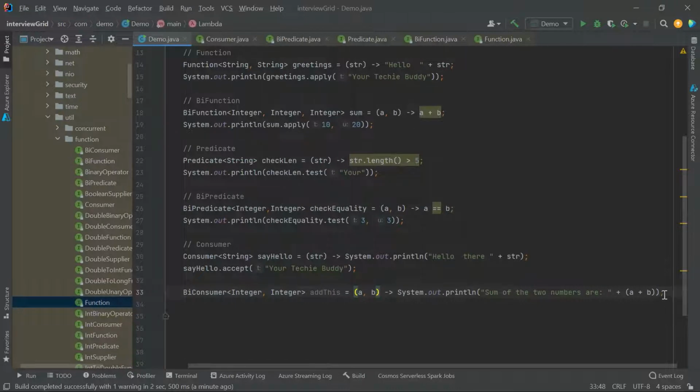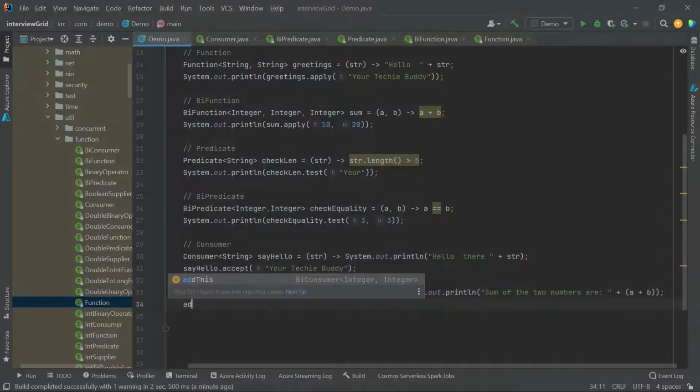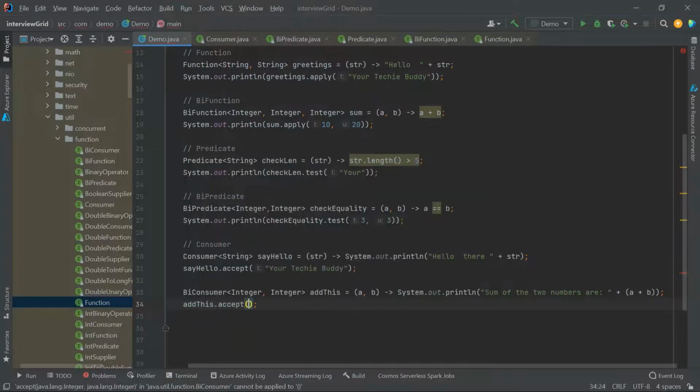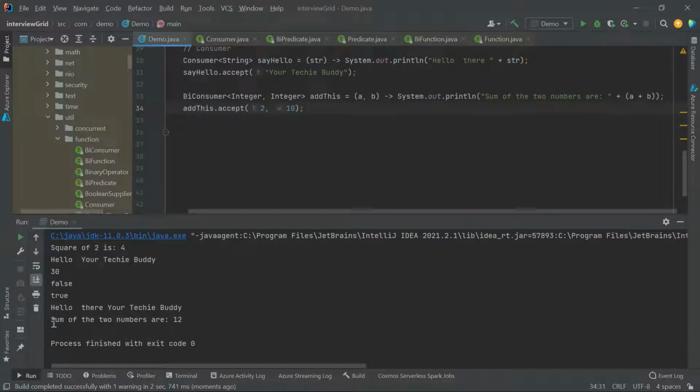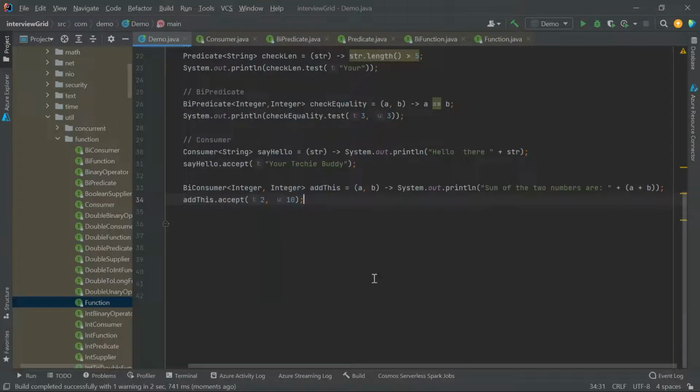So this is the expression which takes two inputs. It sums the two integers and it gives the output. So the variable is addThis and the interface we are using is BiConsumer because two inputs, right? Now to invoke this, we'll write addThis.accept. Let the two integers be 2 comma 10. Now see if we get the output. Yes, the sum of the two numbers is 12. So this is all about Consumer and BiConsumer.